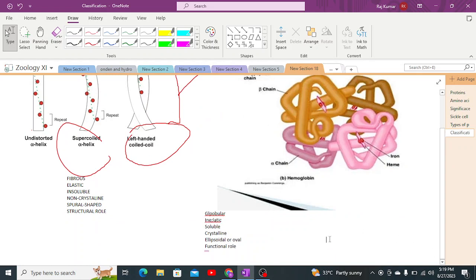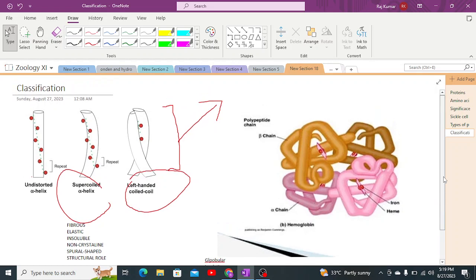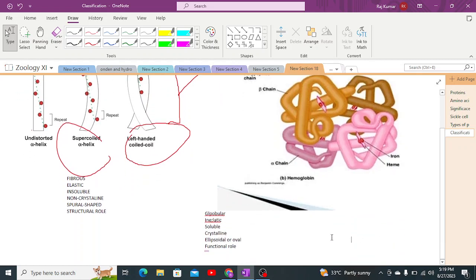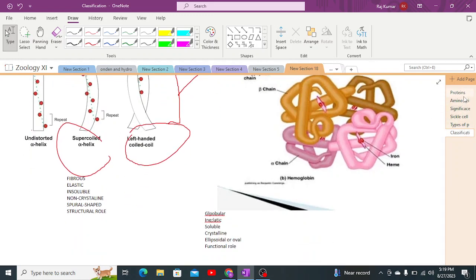There are other types of proteins as well; we have lots of examples. I guess these are the proteins which I have discussed here.